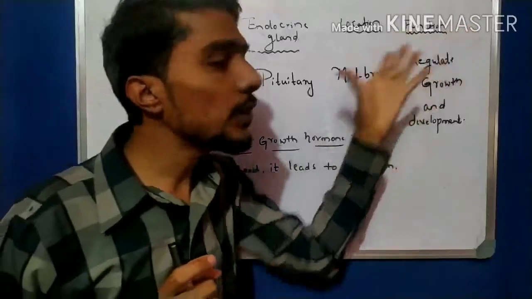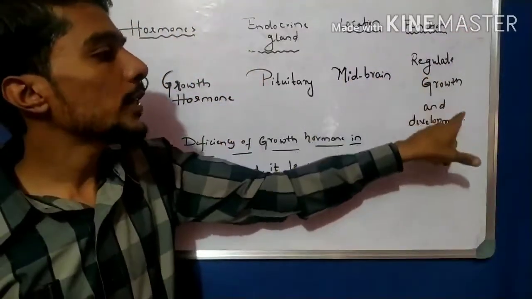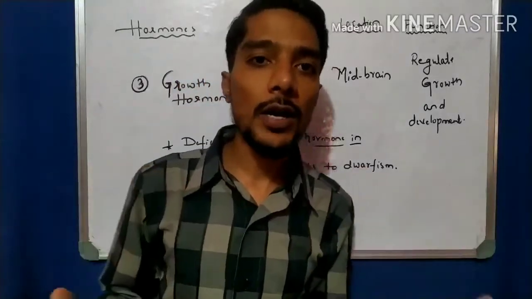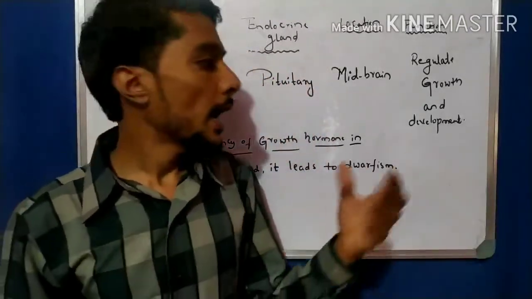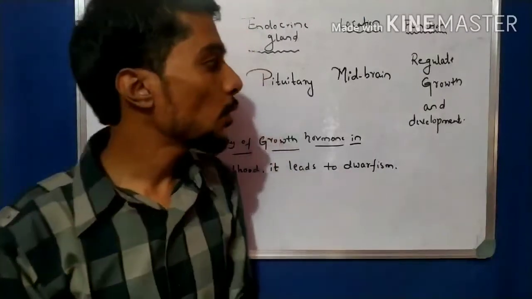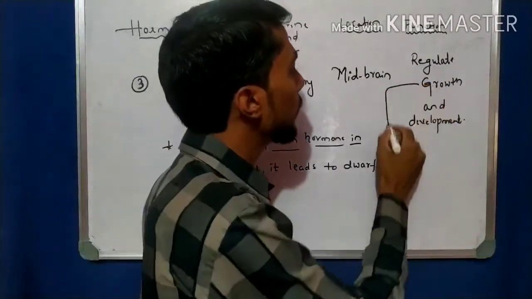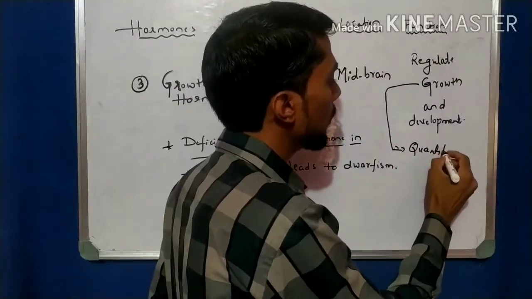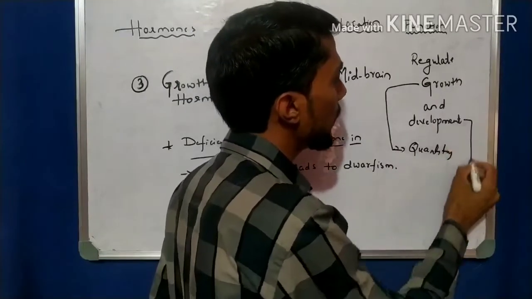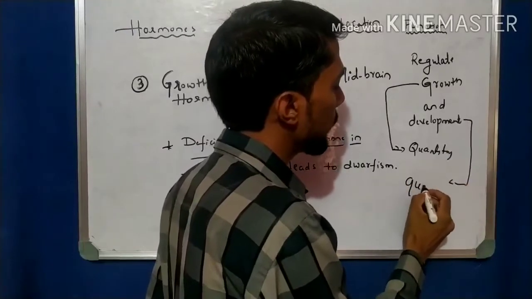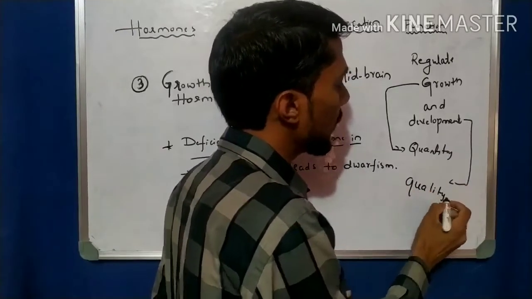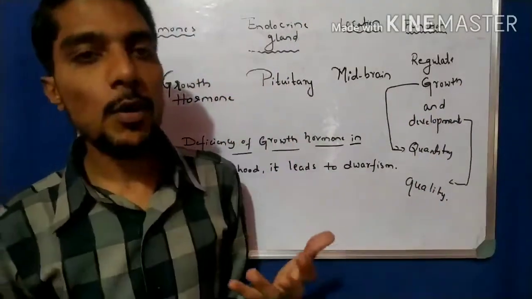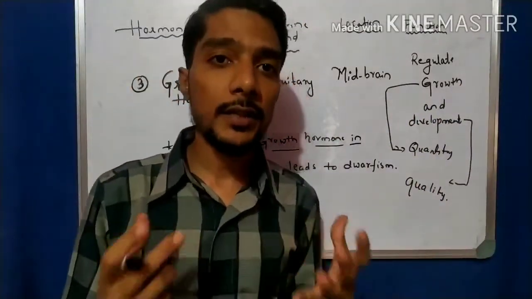And the function of this hormone is to regulate growth and development. Growth is about the increase in quantity, and development is about quality. Growth means the height of the body, the muscles. All these are growth.